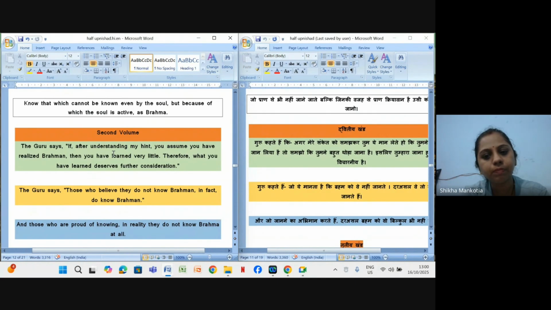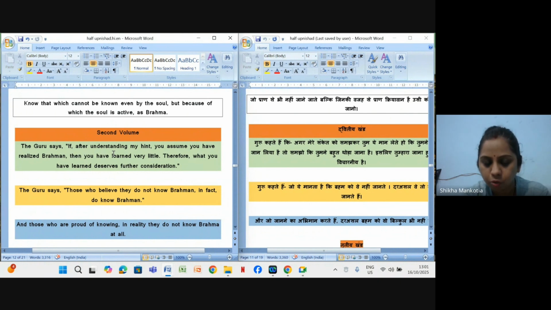So further Guru told them, who believe they do not know Brahm, in fact do know Brahm. So here Guru believes कि जो ये मानता है कि वो ब्रह्म को नहीं जानते, दरअसल वो ब्रह्म को जानते हैं, right? Because here we can understand this fact as the students in the class who believe that we don't know anything, we don't understand this chapter. So here this Guru is saying that student knows the Brahm, or knows that chapter about which the teacher is asking, right?